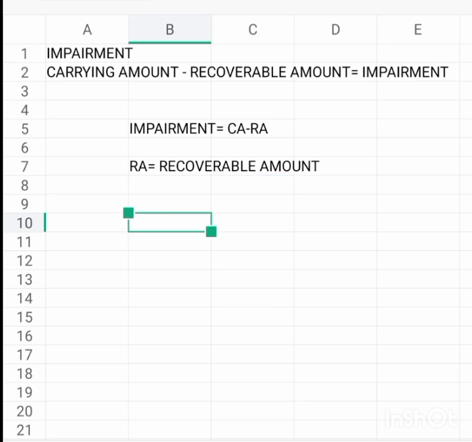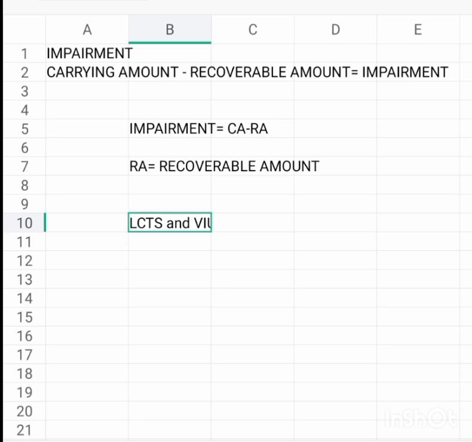They will give you the two. They will give you fair value less cost to sell, and they will also give you value in use.